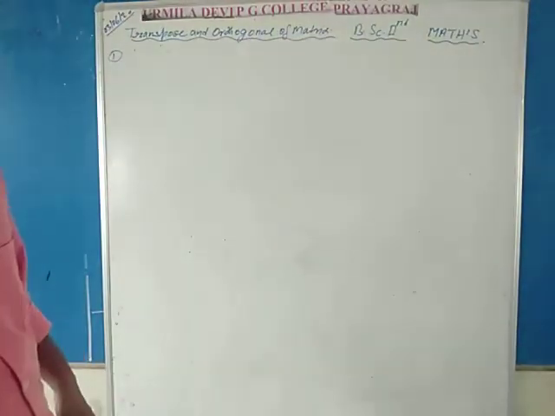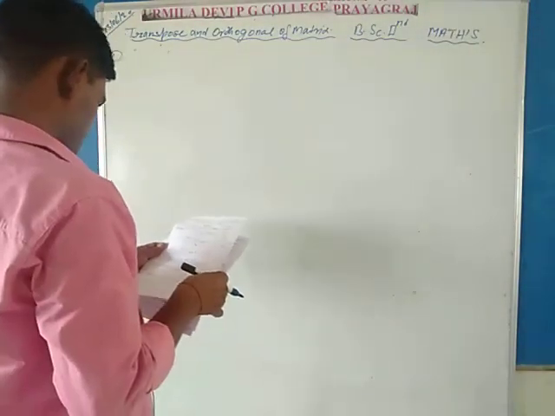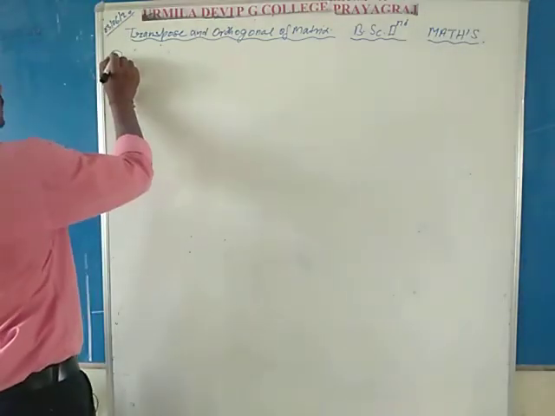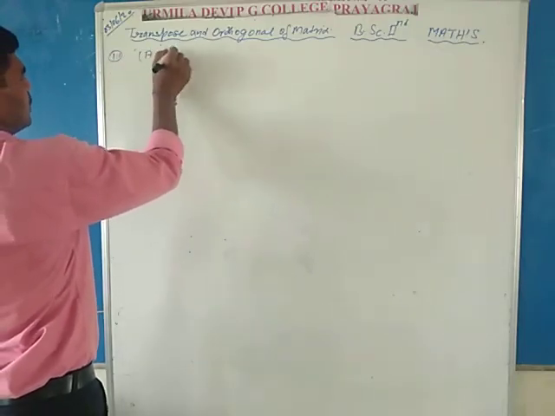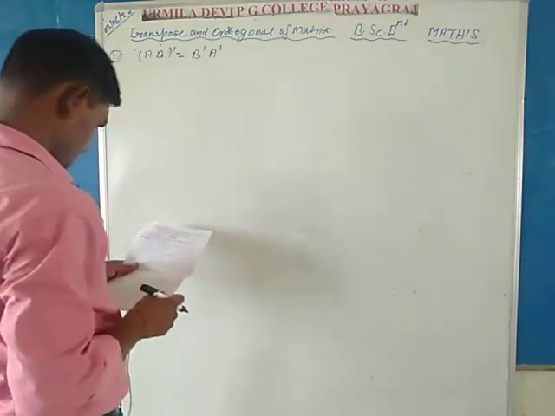In property third, consider two examples. Property third: prove that (AB) transpose equals B transpose A transpose.